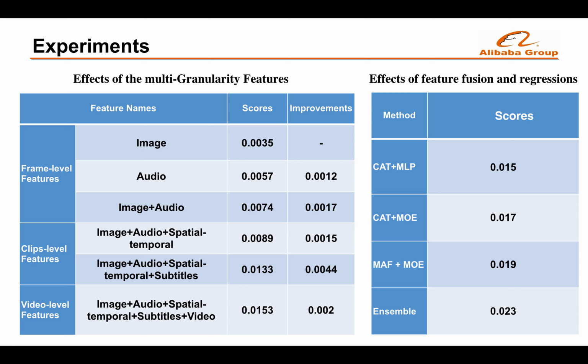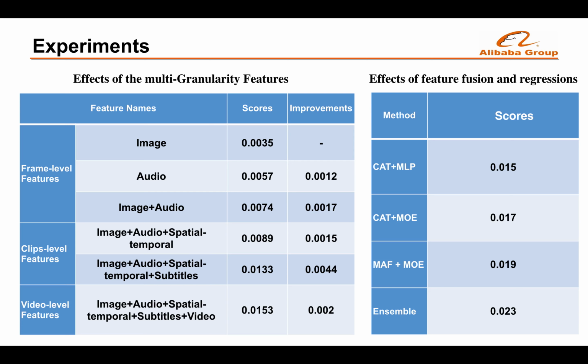For the frame level feature, the performance of image feature and audio feature is evaluated separately. We could see that audio is more effective than visual content for affective prediction. And the combination of image and audio features could further increase the performance.